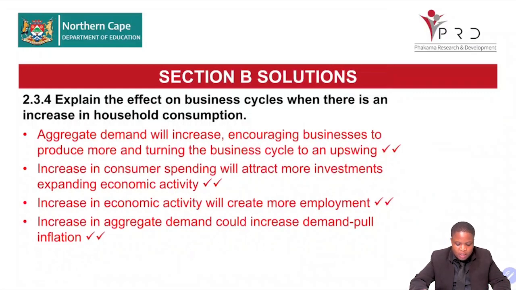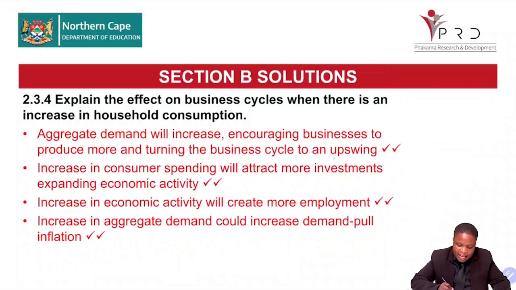An increase in consumer spending will attract more investment, expanding economic activities. Again, the business cycle will be heading upwards. An increase in economic activity will create more employment. An increase in aggregate demand could cause demand-pull inflation.